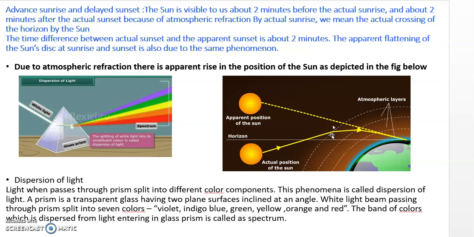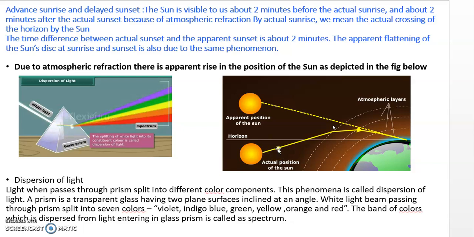Thus we can see the sun even before it emerges above the horizon. The same thing happens at the time of sunset, and we keep seeing the sun for a short time even after it goes below the horizon, because it undergoes continuous refraction.